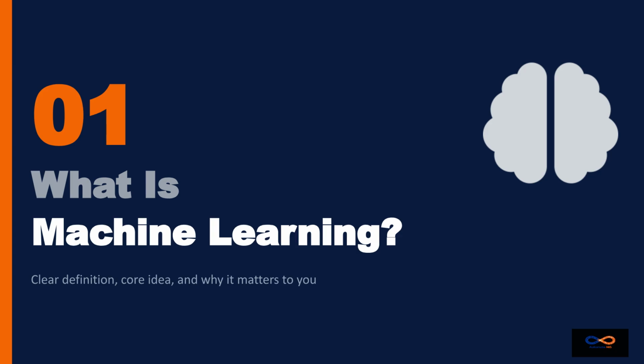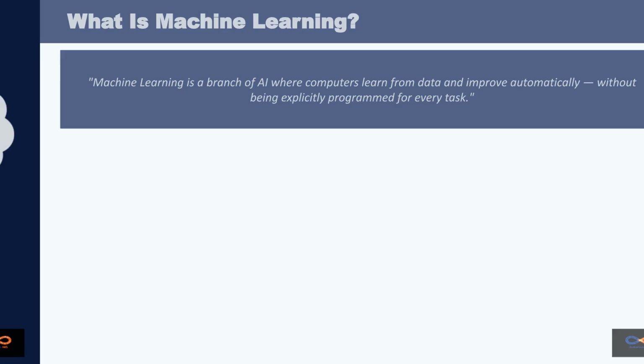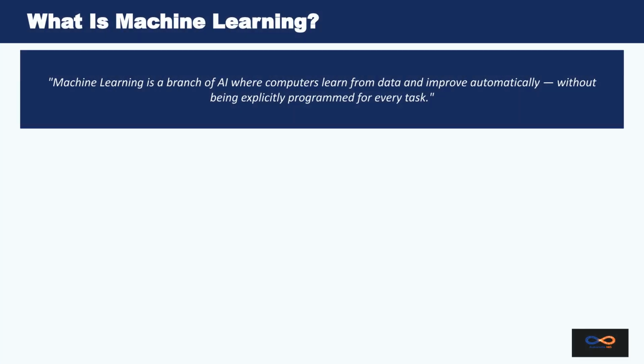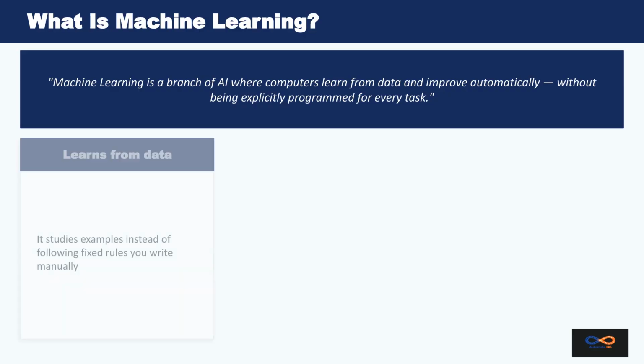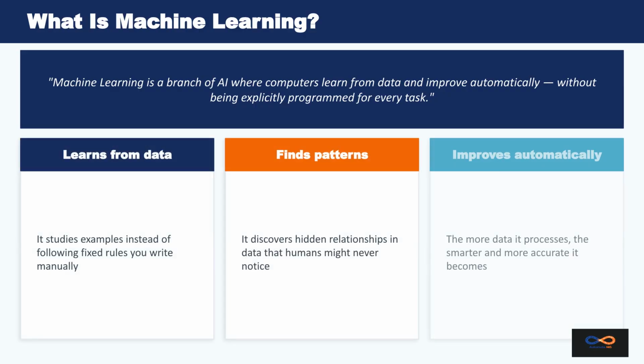Section 1. What is machine learning? We need a clear, honest definition, without textbook jargon or intimidating formulas. Just a real explanation that makes sense and shows you why this technology is already affecting your life every single day. Machine learning is a branch of AI where computers learn from data and improve automatically without being explicitly programmed for every task. It learns from examples, finds patterns, and improves automatically as it processes more data.